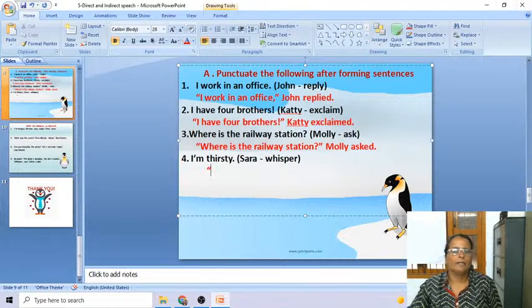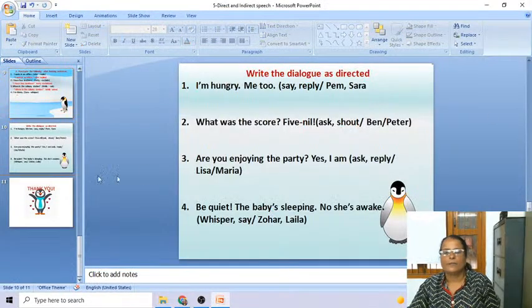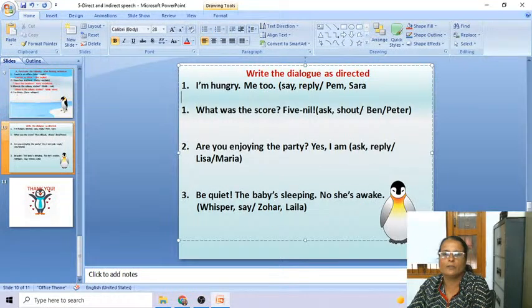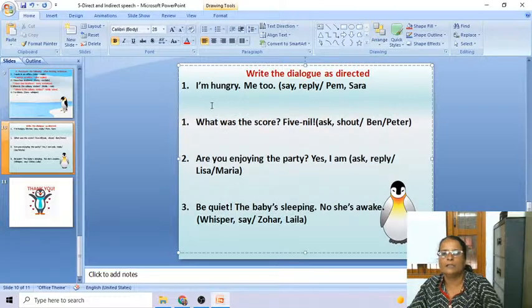Okay. Now let's see the next exercise. That is, write the dialogue as directed. This is the homework which I have given today morning. Those who didn't solve, they have to solve it. Okay. It is written in your textbook.